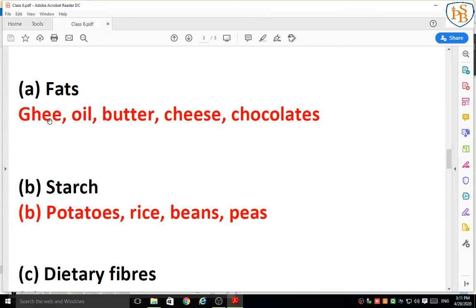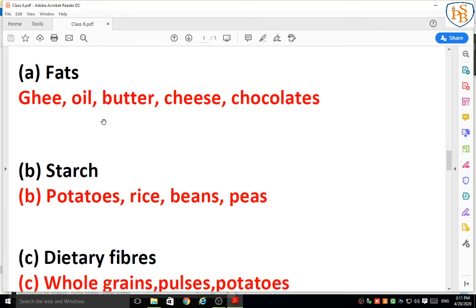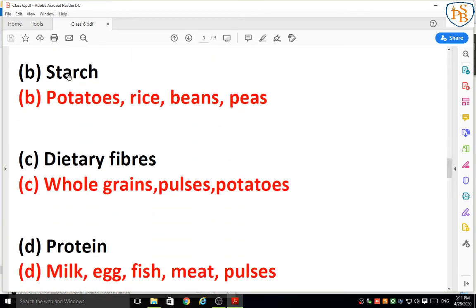In ghee, oil, butter, cheese and chocolates, too much fat is there. So all these examples are fat rich food. Next one is starch. Where is the starch present in more amount? So the answers are potatoes, rice, beans and peas.